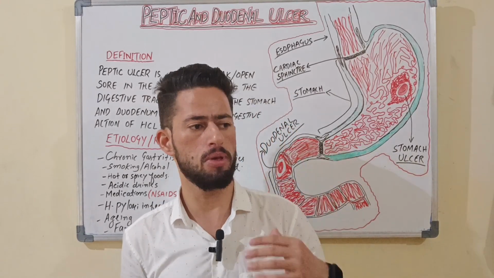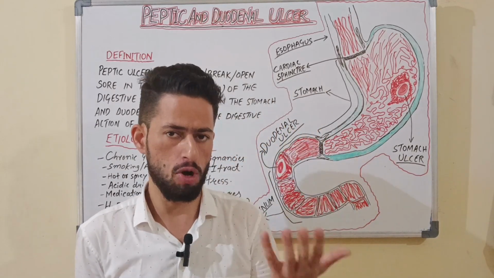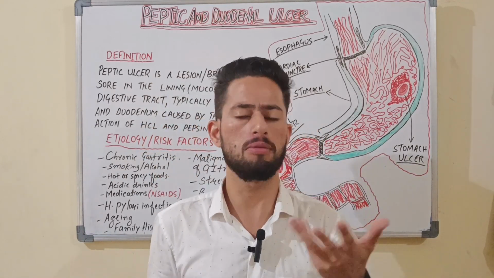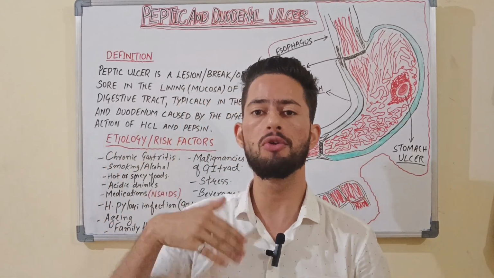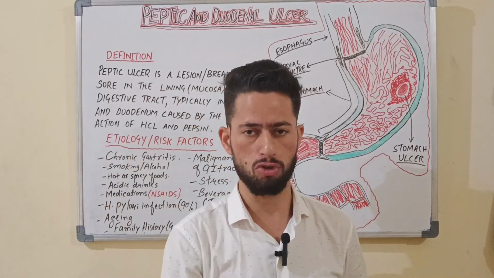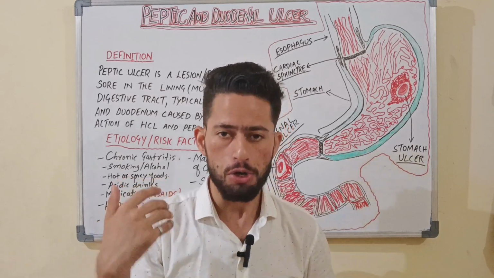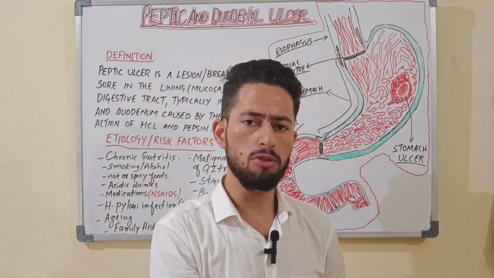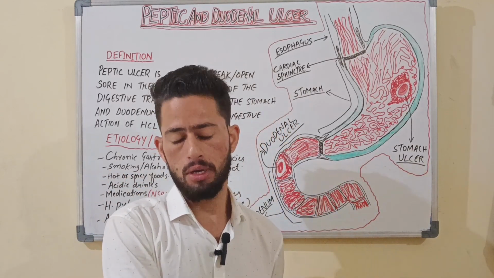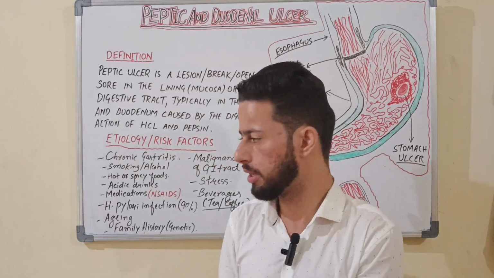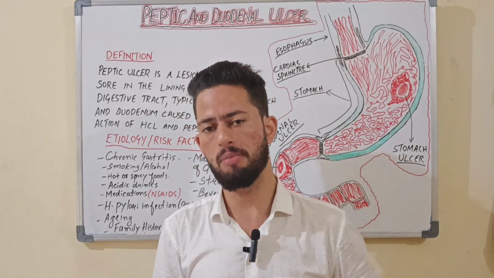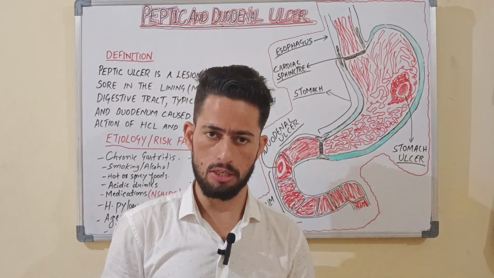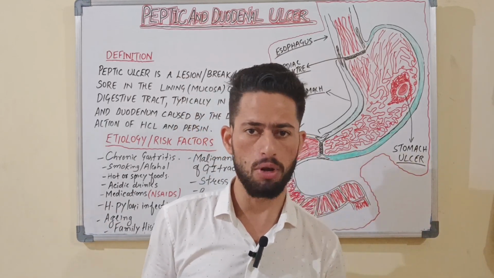Typically it is formed on any part of the stomach, or on the duodenum, because as I have already told you, peptic and duodenal ulcer. Peptic means related to the stomach, and duodenal means related to the duodenum. And how does this occur? As a result of the digestive action of HCl and pepsin. HCl and pepsin are the stomach acids which help in the breakdown of the food.